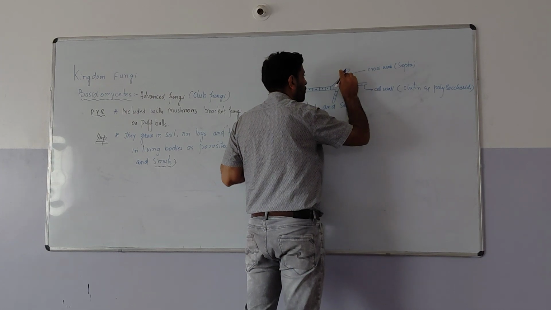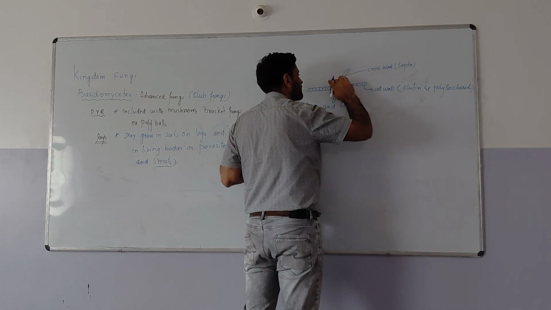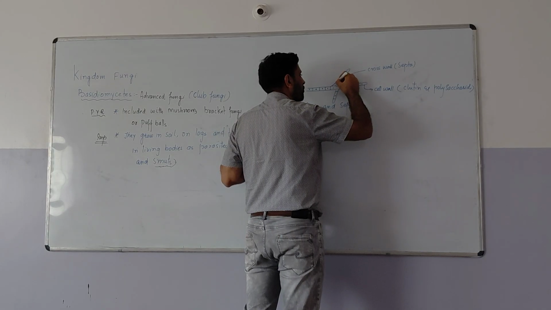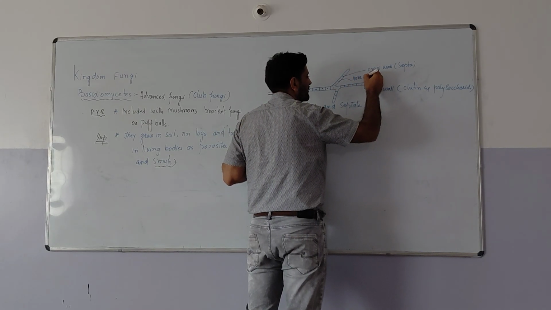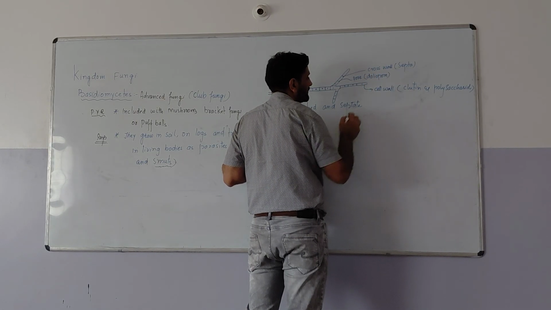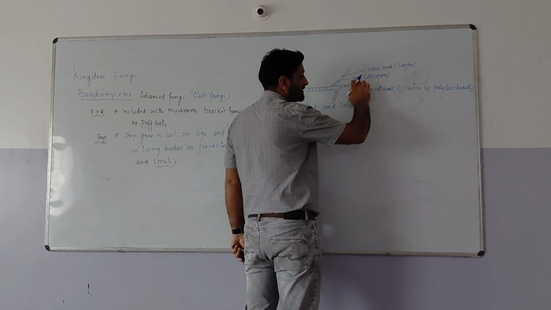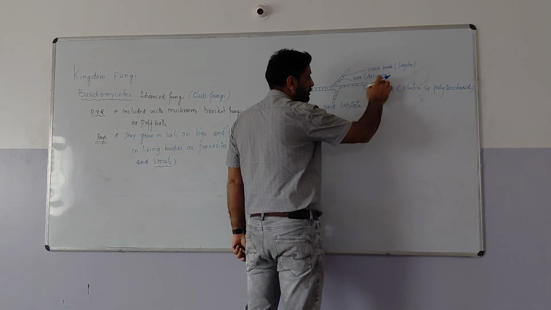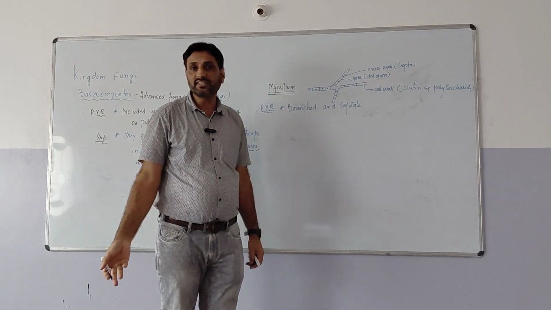Septa has some pore-like structure by which cytoplasm can be exchanged from cell to cell. Here the pore is not simple, it is a complex pore. That complex pore is known as doliopore. You need to remember only this. In ascomycetes, the pore is a simple pore. But in basidiomycetes, the pore is doliopore. There is a difference between these two pores.